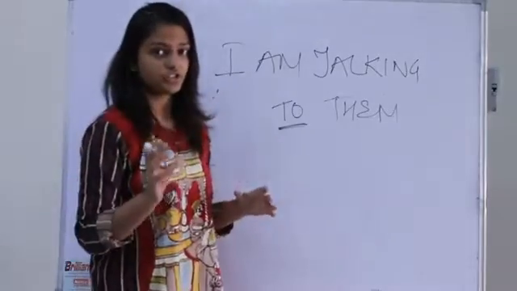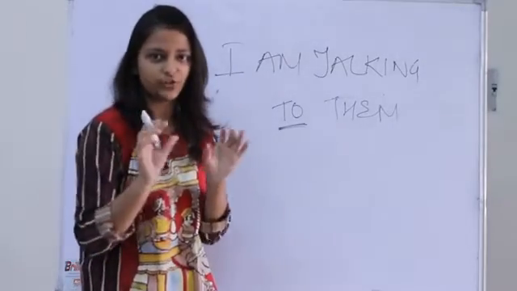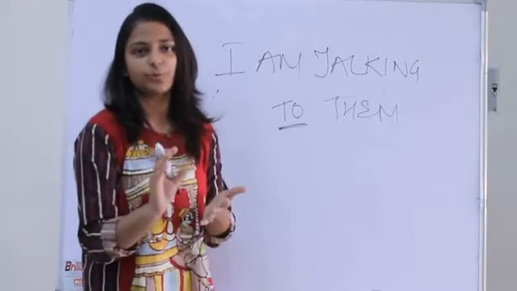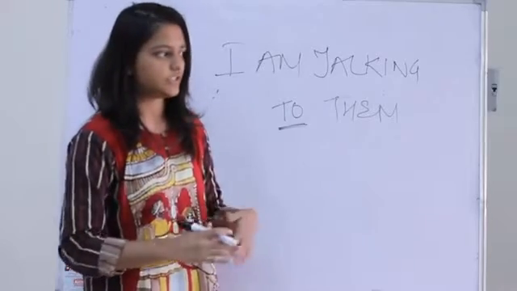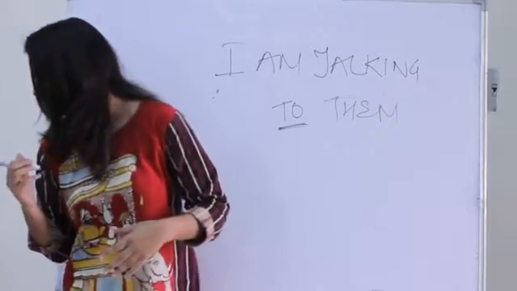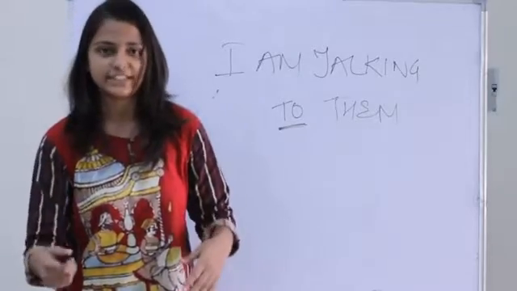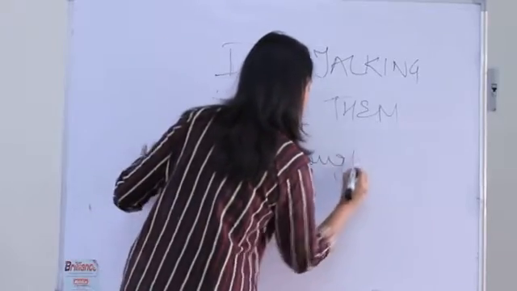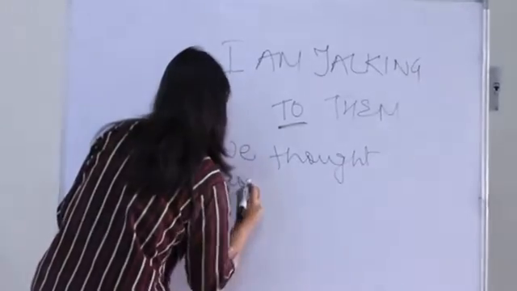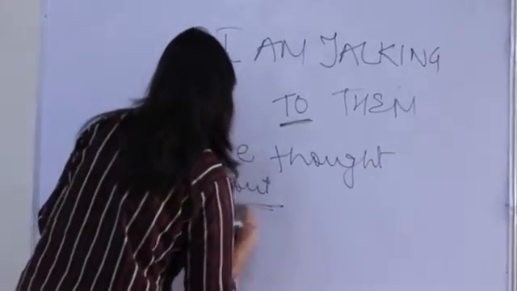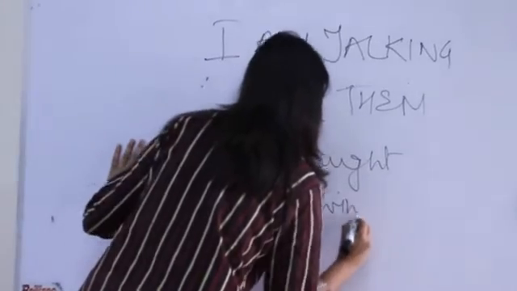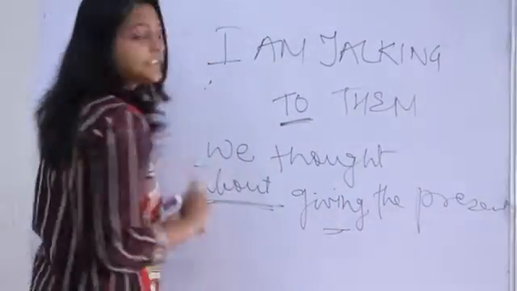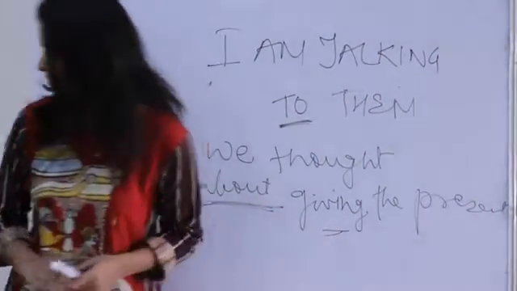Or it could be a gerund. Gerund is an ing verb which is used as a noun, like swimming. I love swimming. Right? So the object of preposition can again be a gerund, like we thought about giving a present, right? So we thought about is the preposition here, giving the present. So here giving is the gerund and about is the preposition.